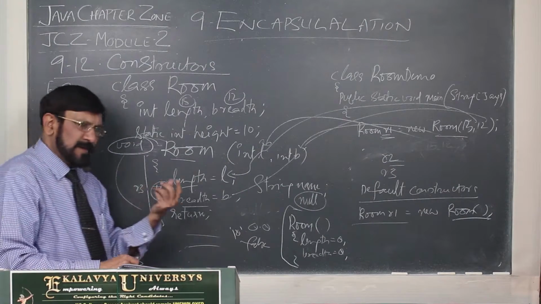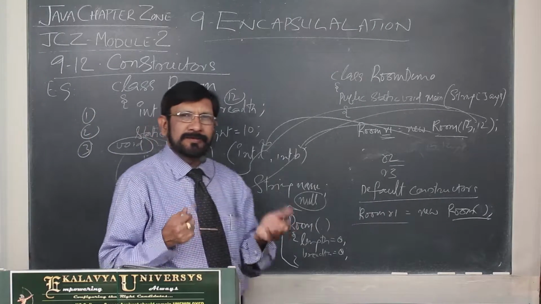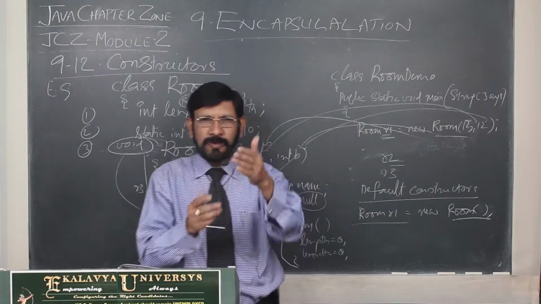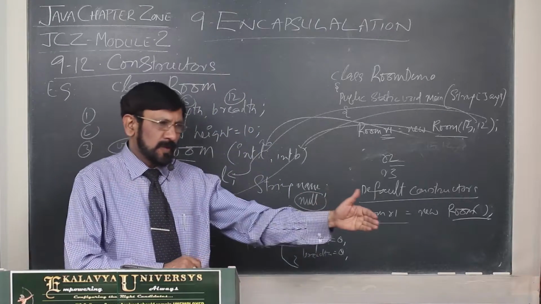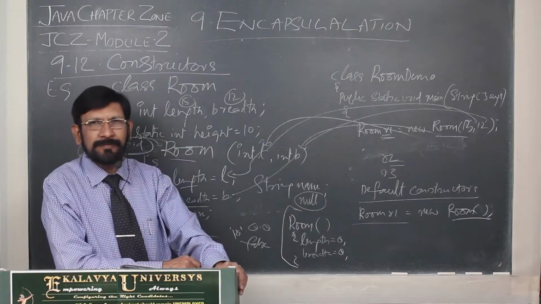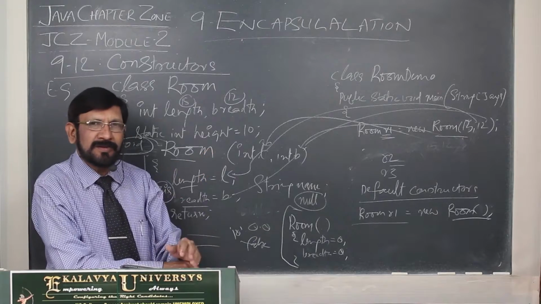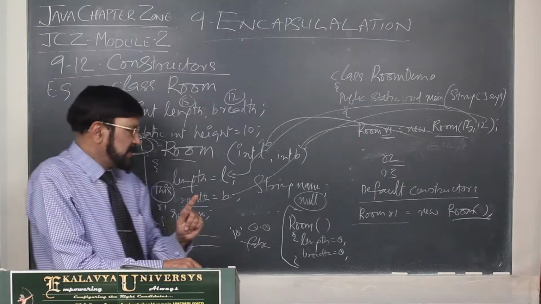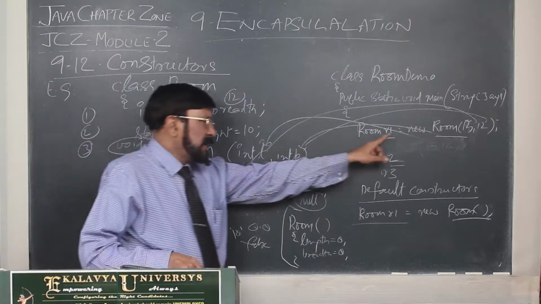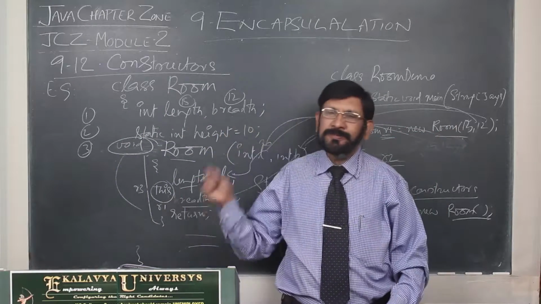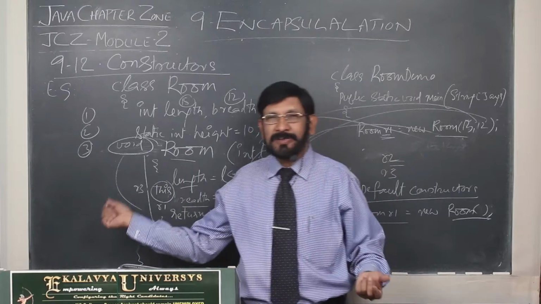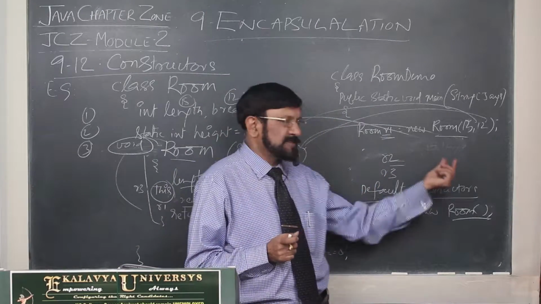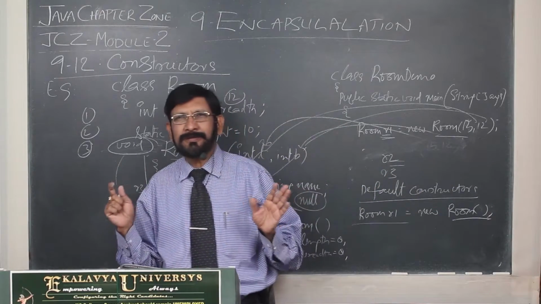So this is like a mirror. Suppose you are opposite a mirror, you can find your reflection. Suppose your friend is opposite a mirror, his reflection is seen. In the same way, if R1 is calling the constructor, this represents R1. R2 is calling the constructor, this represents R2. R3 is calling the constructor, this represents R3.